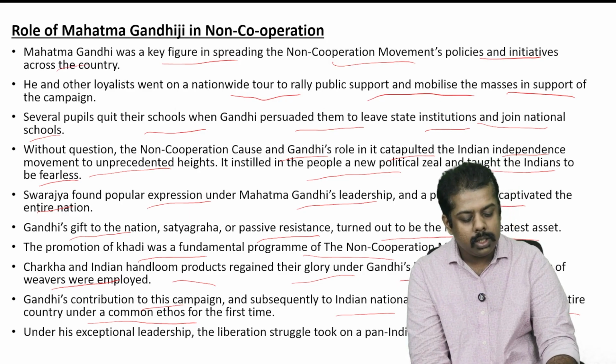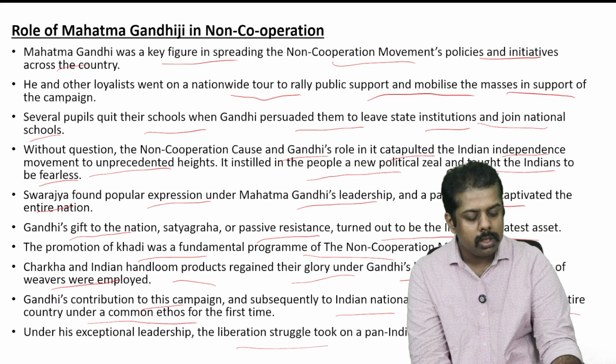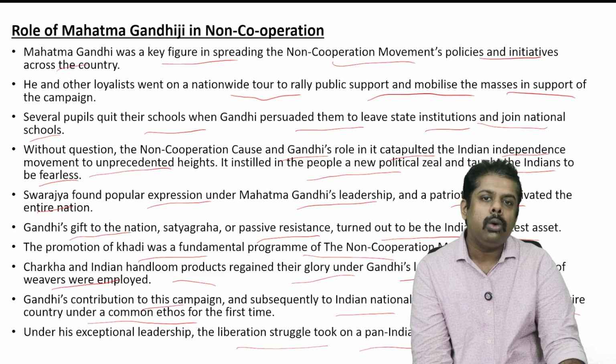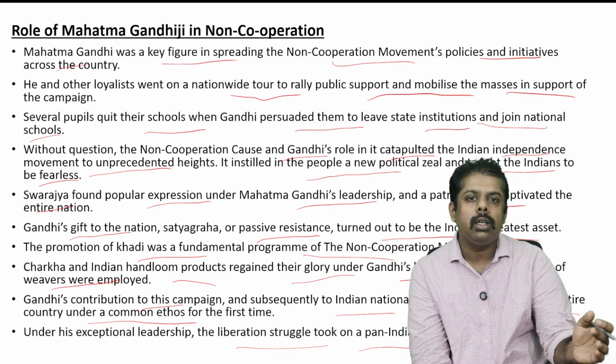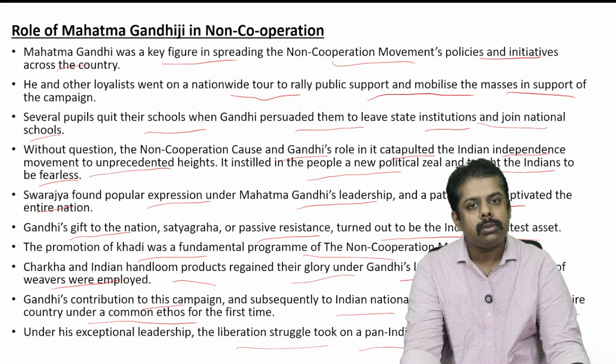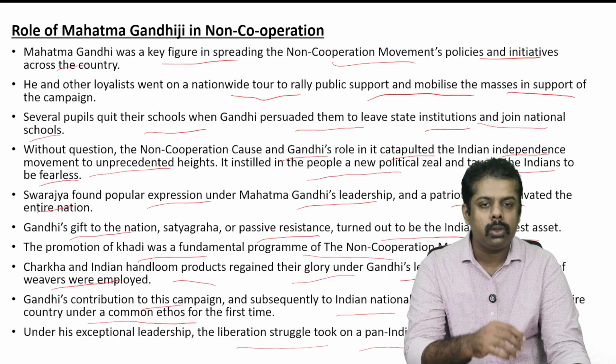Okay. Now, under his exceptional leadership, the liberation struggle took on a pan-India character. Okay. Prior to this, none of the movements were able to spread throughout the country.